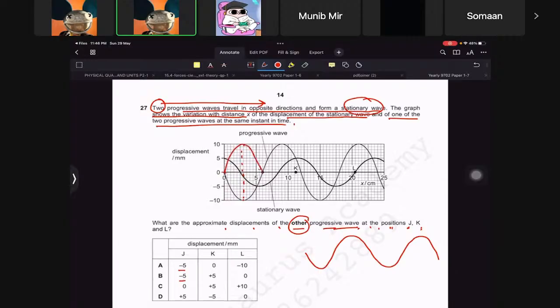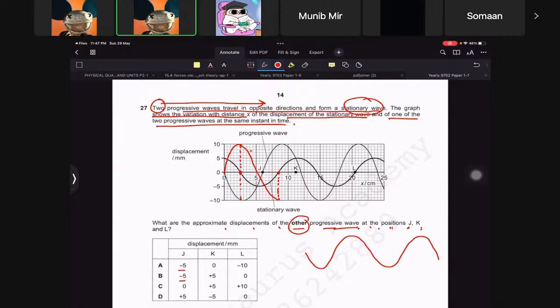If that is the case, then it would be cancelling out the wave from this point. So there's no displacement here, there's a node here, which means the other wave should have displacement right here like this. And this is a very, very clever question. Here you have a node again, so the other wave should come here like this, and then you have almost an antinode here.